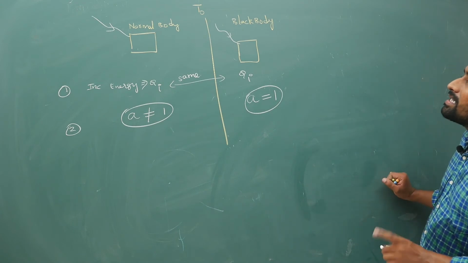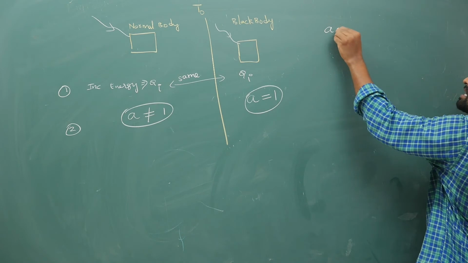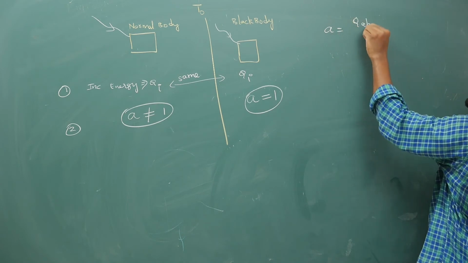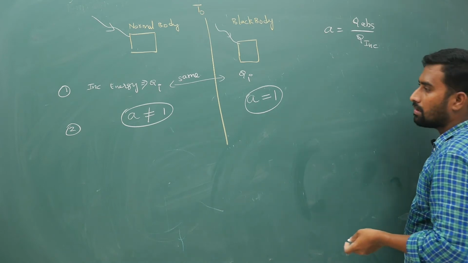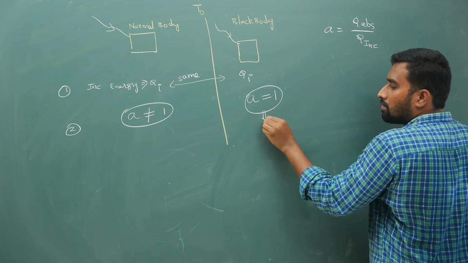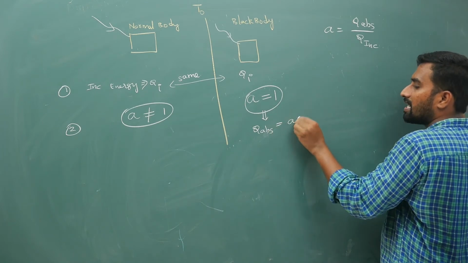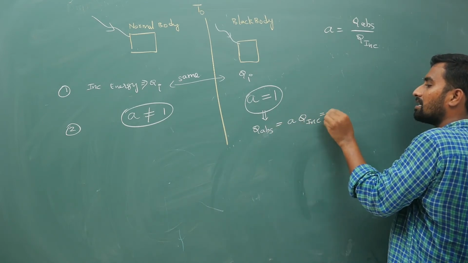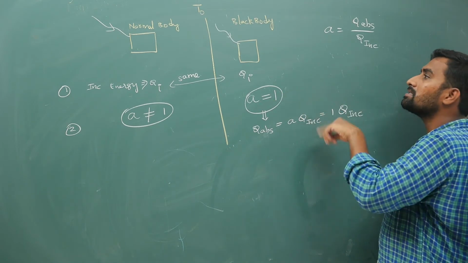The incident energy is the same, but absorptive power means absorbed by incident. In the black body case, the absorbed heat energy is A times incident heat energy, that is 1 times incident energy. How much falls, that much will be absorbed.